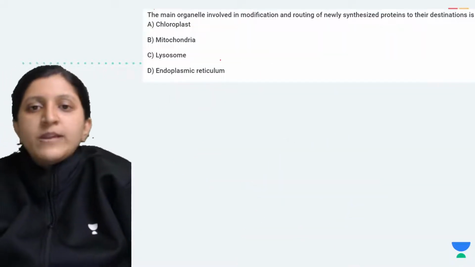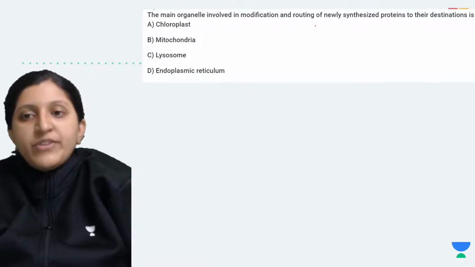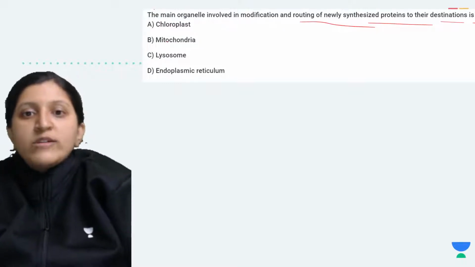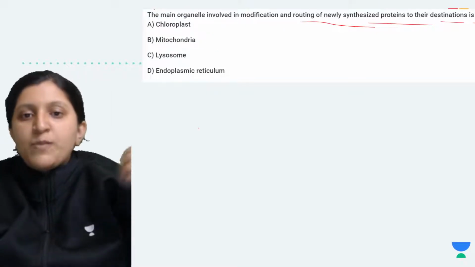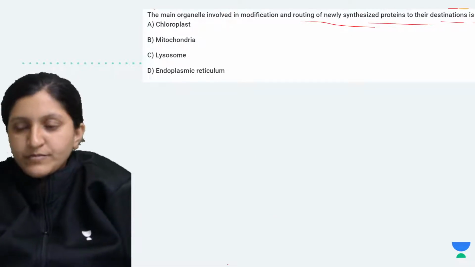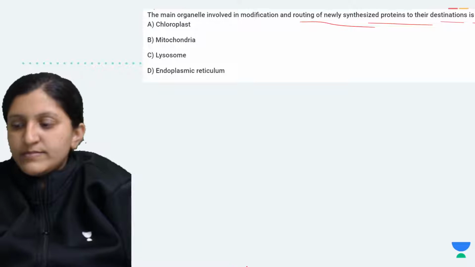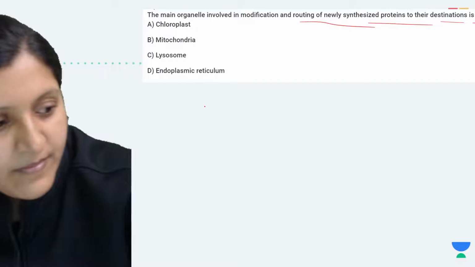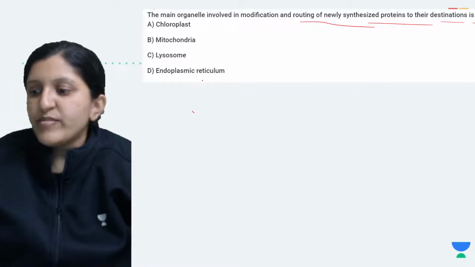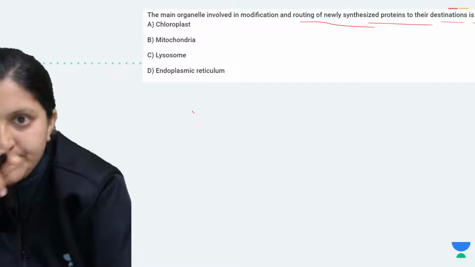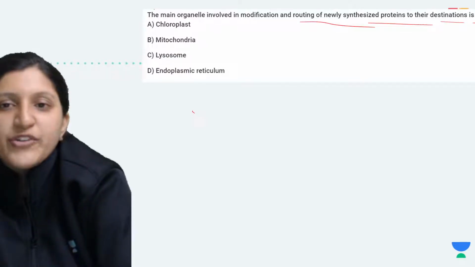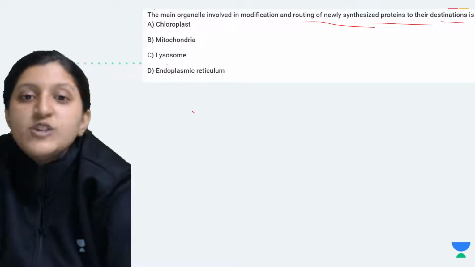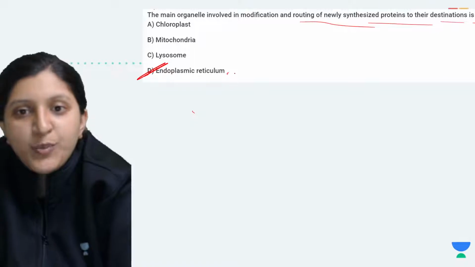So moving on to next one, the main organelle involved in modification and routing of newly synthesized protein to their destination is chloroplast, mitochondria, lysosome, and endoplasmic reticulum. So where exactly is modification of protein done? Yes, very good. So modification of protein is done in the endoplasmic reticulum.